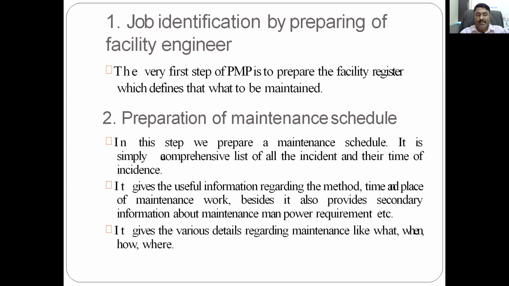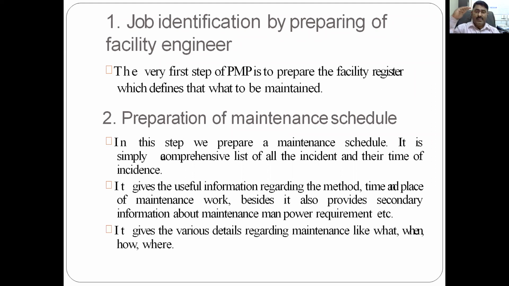Preparation of maintenance schedule, next step. In this step, the maintenance schedule is prepared. It is simply a comprehensive list of all incidents and their names. Assume there are 8 different incidents, and again under number 1, there are 3 incidences. Putting all of it in a list is nothing but the schedule. It gives useful information regarding the method, time, and place of maintenance. Besides, it also provides secondary information about maintenance, manpower requirement, etc.